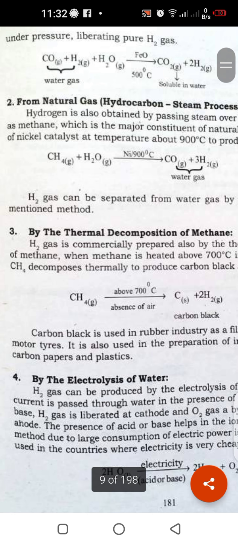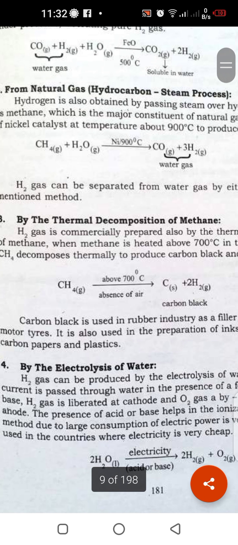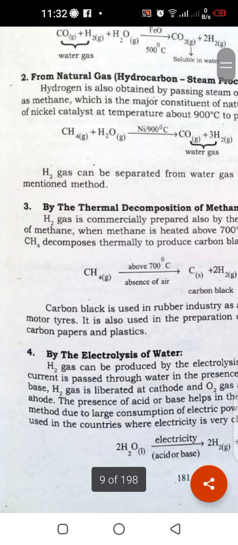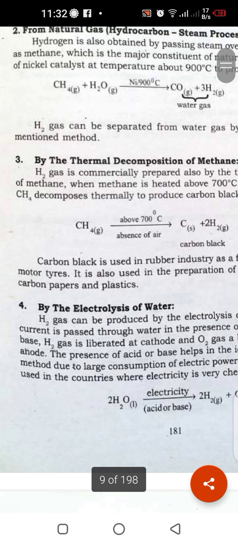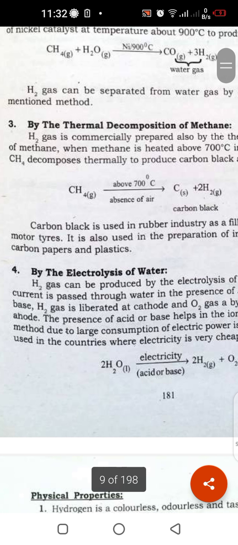Number 3, by the thermal decomposition of methane. Methane is CH4. When it is heated above 700 degrees centigrade in the absence of air, this methane splits and forms carbon plus hydrogen gas. So this is again the preparation of hydrogen in an industrial manner.